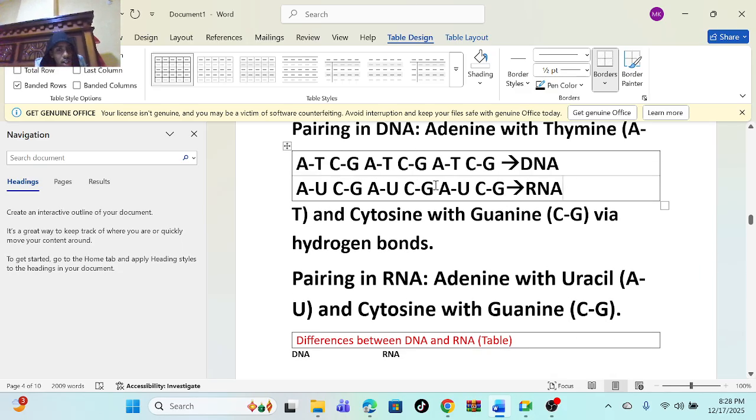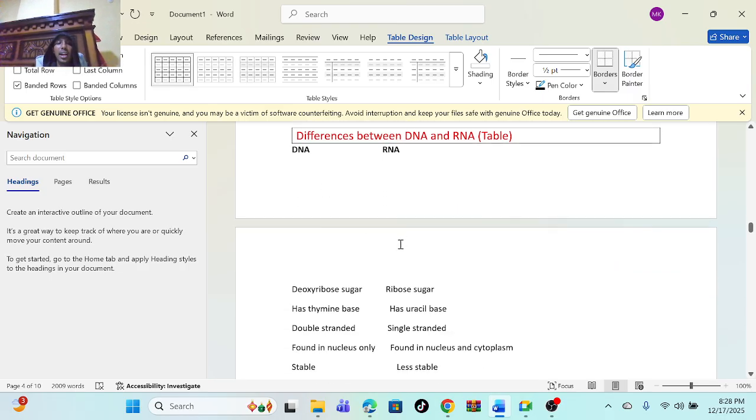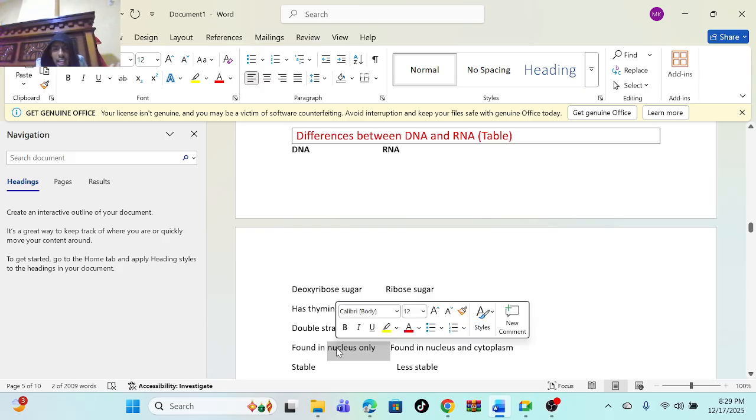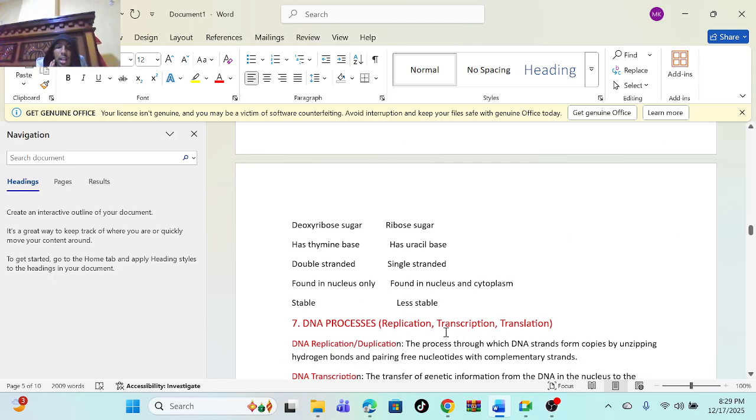Another thing is the difference between DNA and RNA. DNA contains deoxyribose sugar and RNA contains ribose sugar. One has thymine and the other has uracil. One is double stranded, the other single stranded. DNA is found in the nucleus only, but RNA is found in the nucleus and cytoplasm. DNA is stable and RNA is unstable.